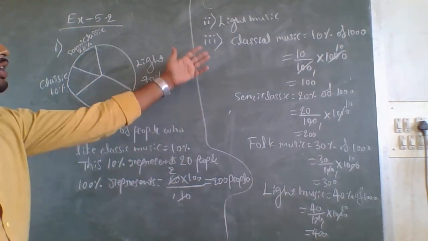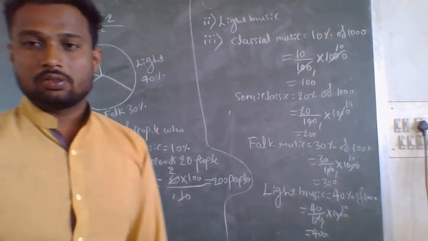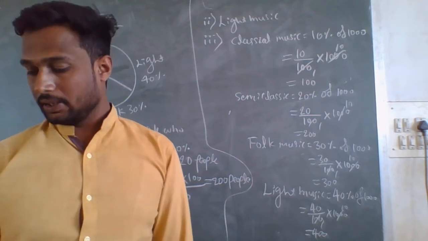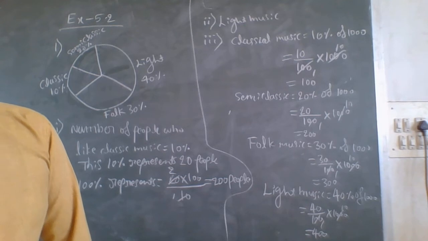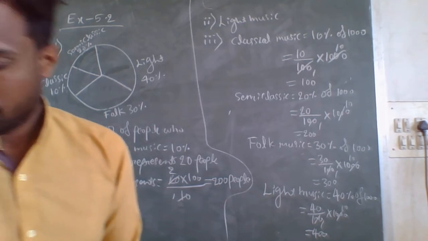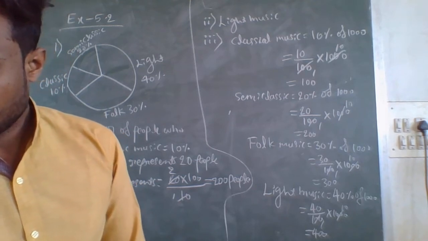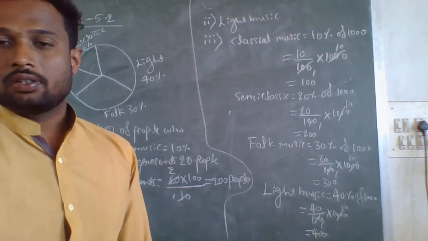Like that only, in the third question they are asking, if one cassette company is making 1000 CDs, based on the survey made, how many CDs of each type should they make?